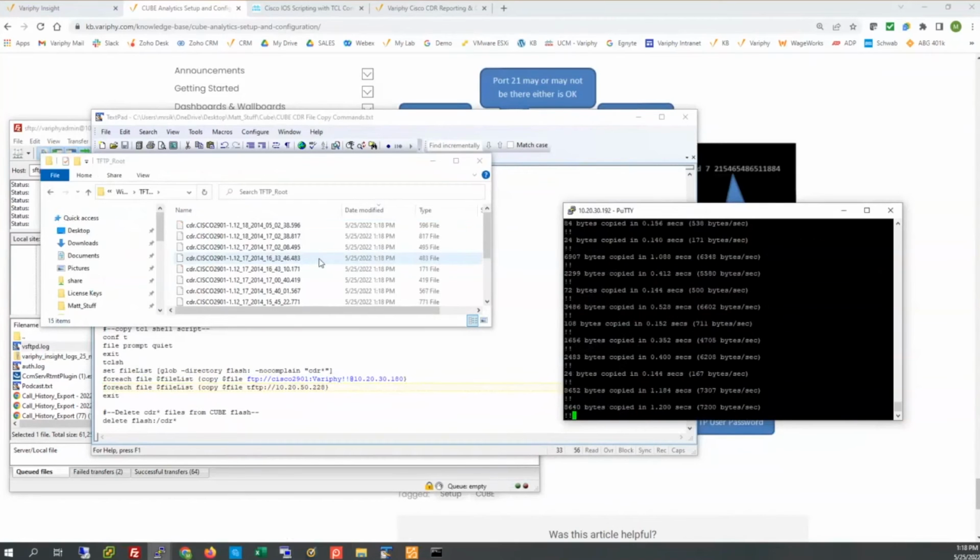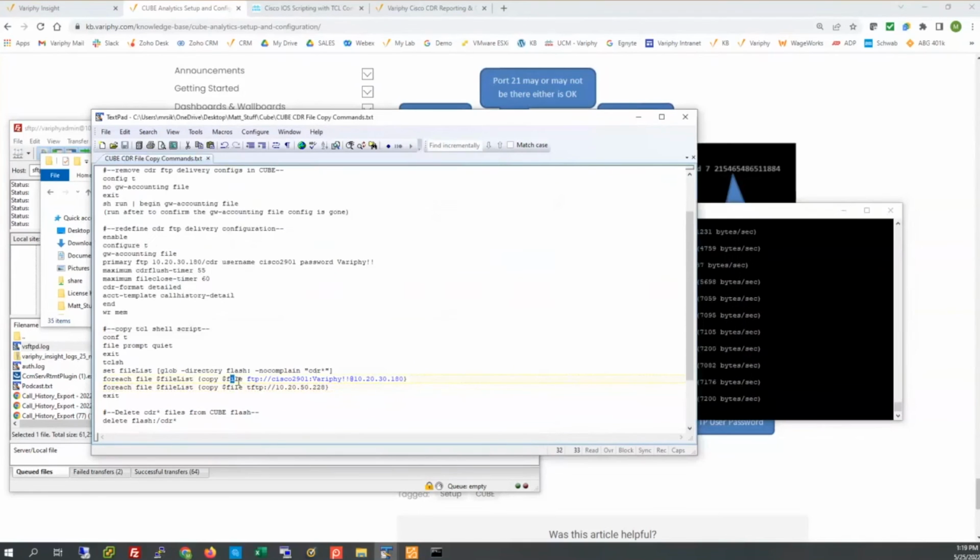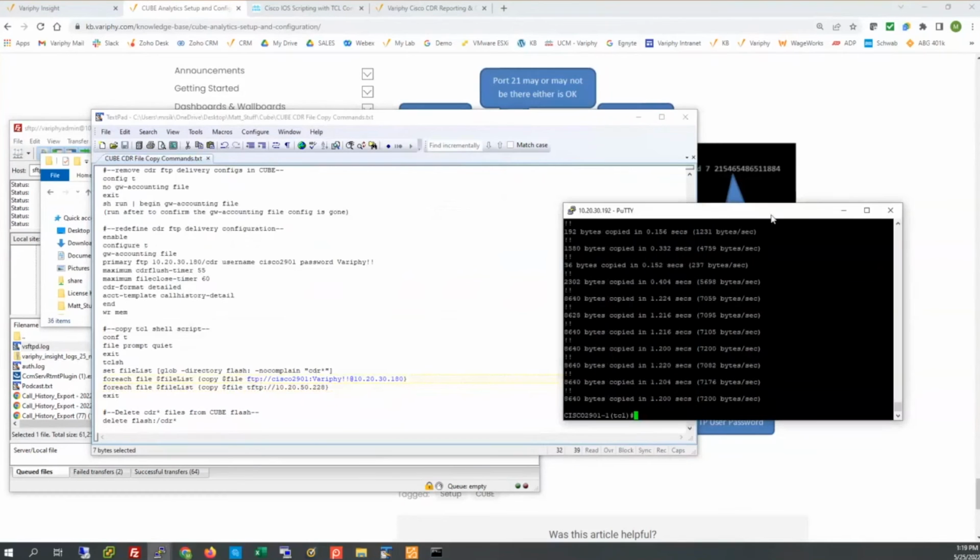So whether or not you want to send this easily to a TFTP server that you already have set up, and then maybe drag and drop them through an SFTP client into Verify, certainly you have a couple options there. Okay, so those are the two options that I think are the easiest to get the files that we need out of Cube. Once again, I definitely recommend the FTP job because it's going to put it exactly into the directory that we want anyways, and you don't have to secondarily grab all these files off your TFTP root and upload them into the Verify instance. So definitely recommend using the FTP job.